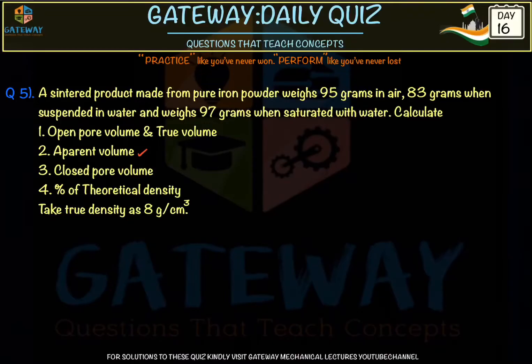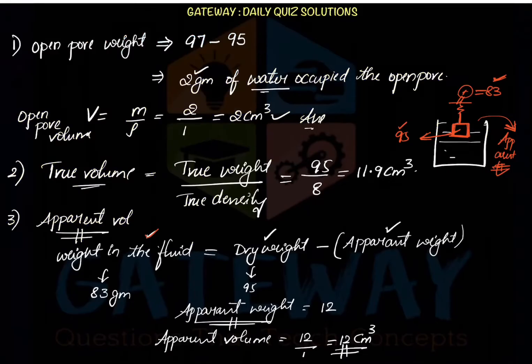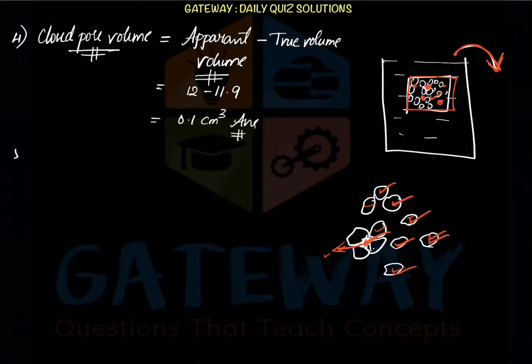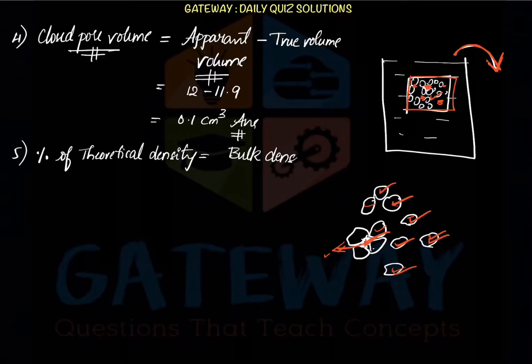So in our question we've answered the open pore volume, the true volume, the apparent volume and also the closed pore volume, and finally we are left with the theoretical density. It is not exactly theoretical density, it is the percentage of theoretical density. Theoretical density was given in the question as 8. So what percent of that given theoretical density does this sintered product have? The percentage of theoretical density is the ratio of bulk density to the theoretical density.